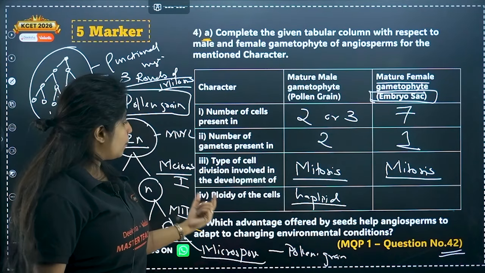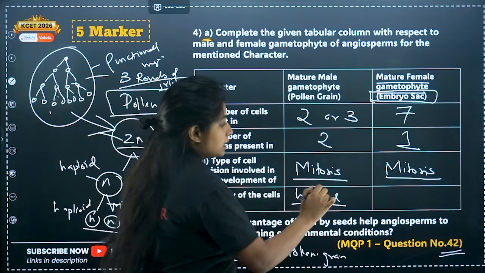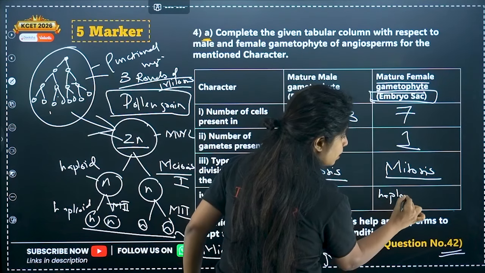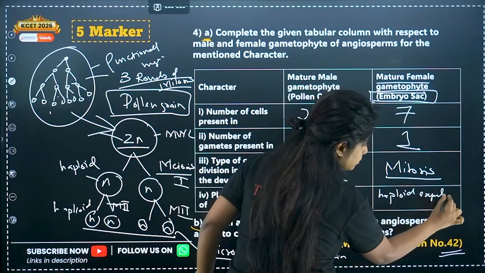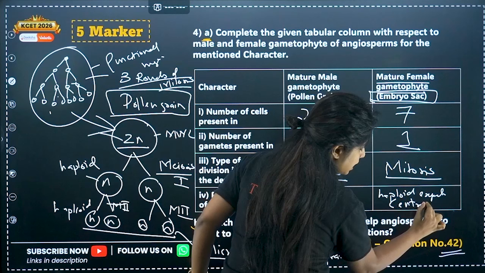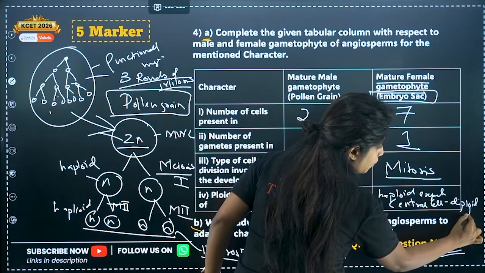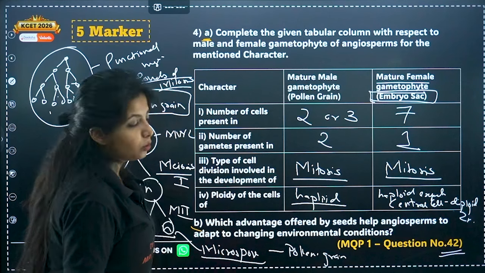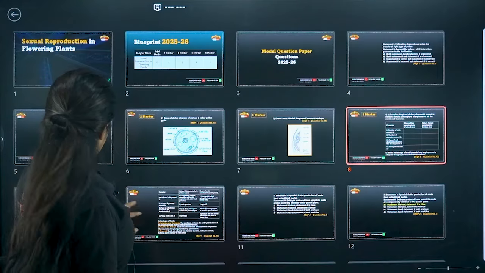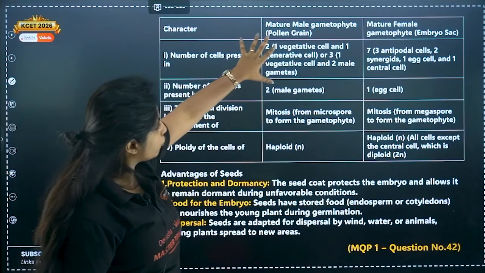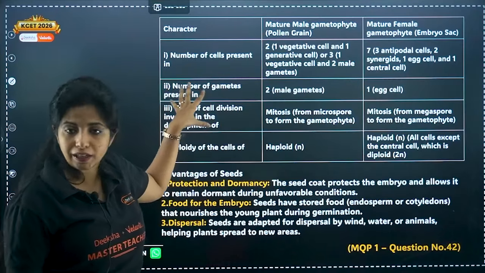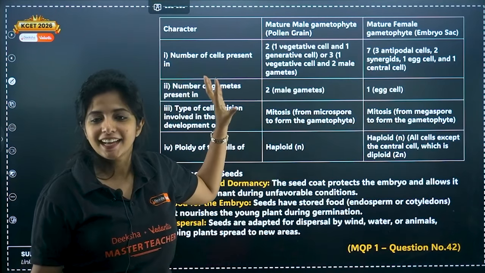Okay. Now, ploidy of the cells. We know all the cells are haploid except the central cell, which is diploid in nature. And how do you denote diploid? You write 2n. Now, if we come to this part of the question, we have filled in all the information right over here. You can read it as well.